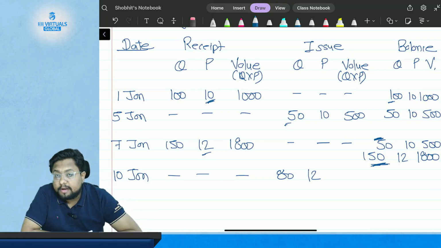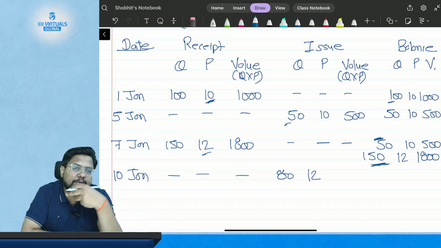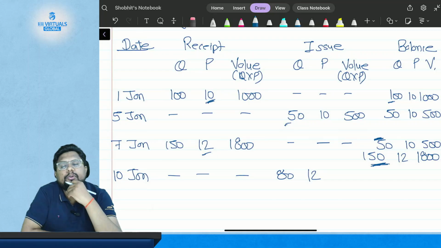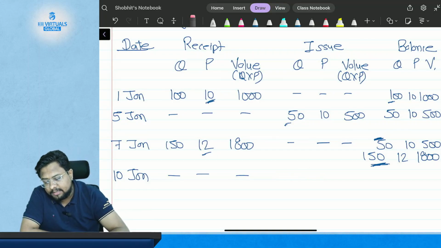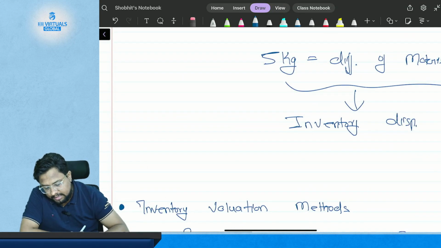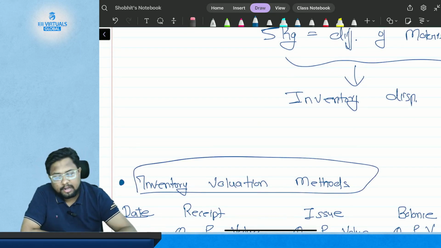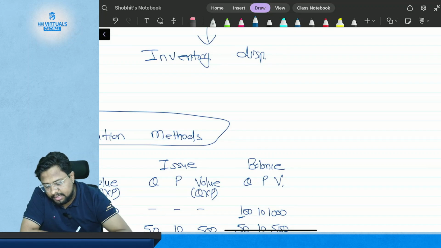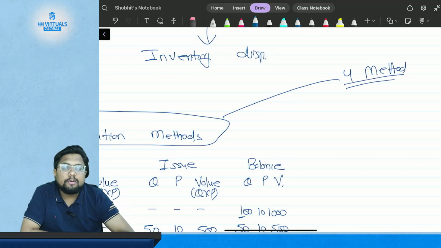So there are two cases. Either you issue in such a way that you use up the earlier lot first, then use the remainder from the fresh lot, or you just take from the fresh lot. This is the problem here. Hence, the need for an inventory valuation method occurs. There are four types of methods for inventory valuation.